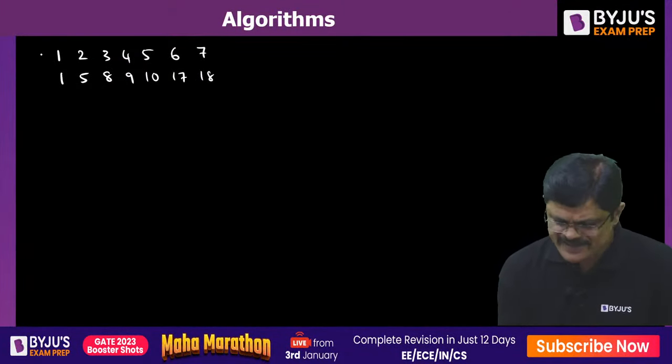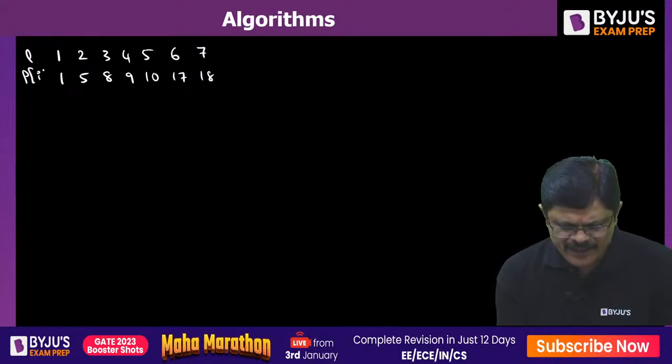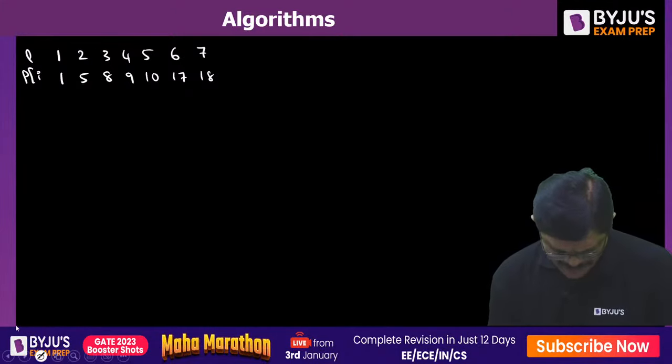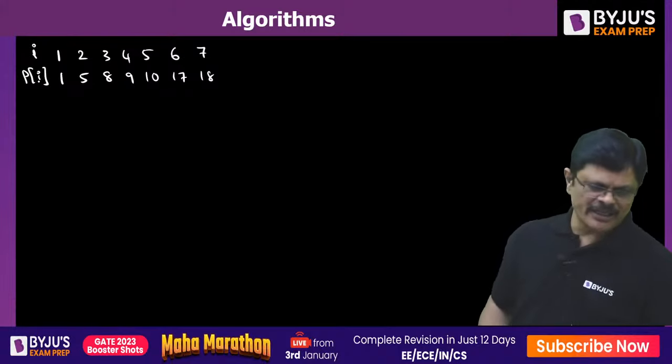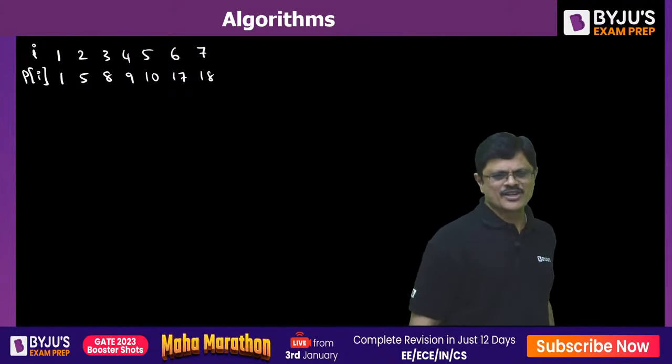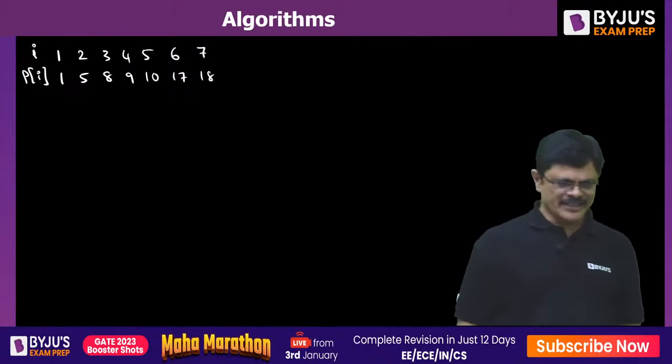So this is the length i and the price of that particular length, my dear friends.